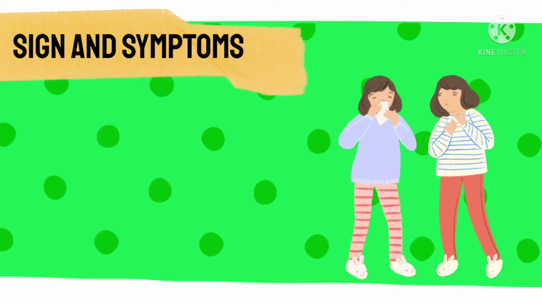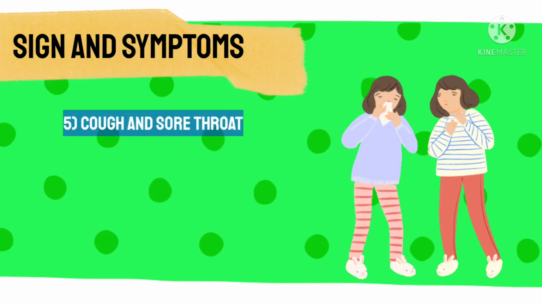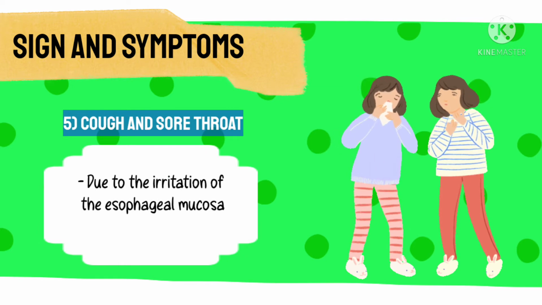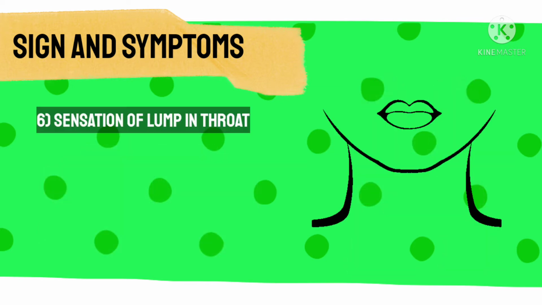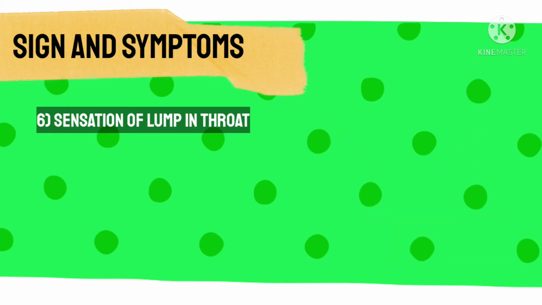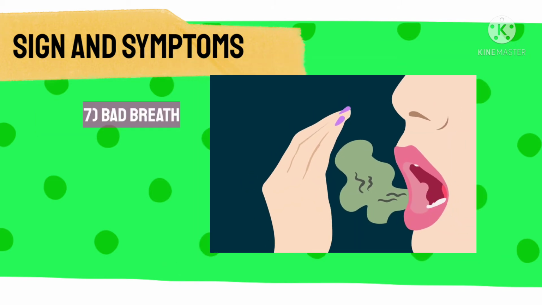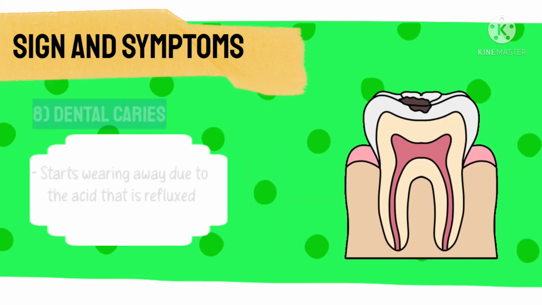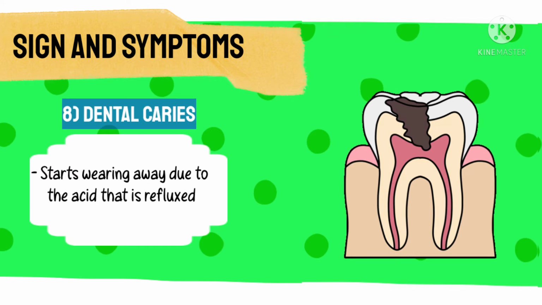The patient also suffers from sore throat and coughing, which usually occurs due to the irritation of the esophageal mucosa. There is a sensation of a lump in the throat or behind the breastbone. The patient also suffers from bad breath, which is acidic in nature. The teeth can start wearing away due to the acid that refluxes into the mouth, causing tooth damage. Now let us discuss the complications of GERD.